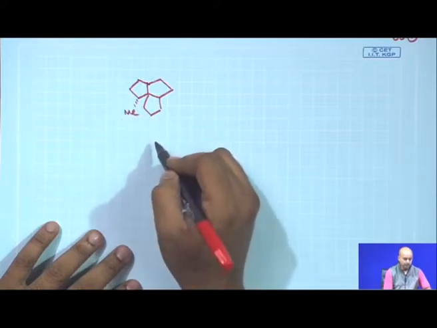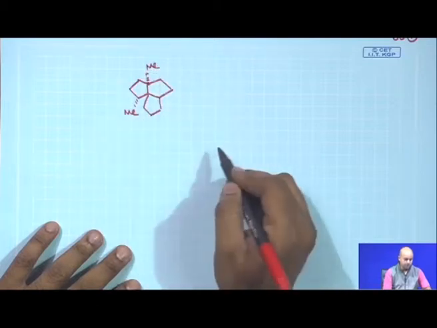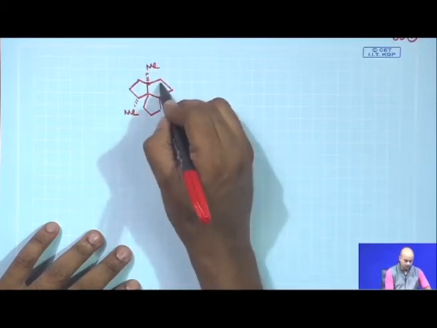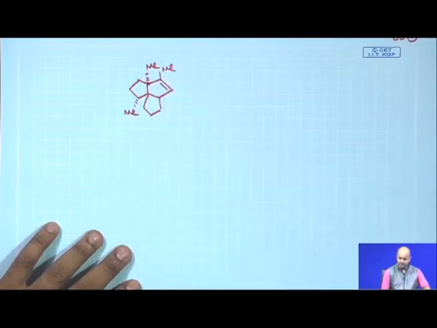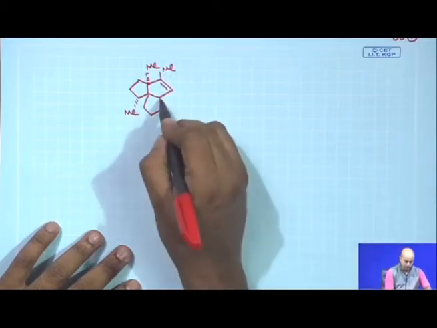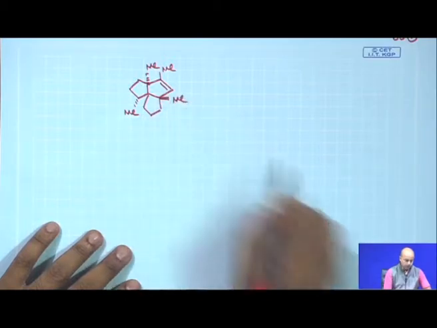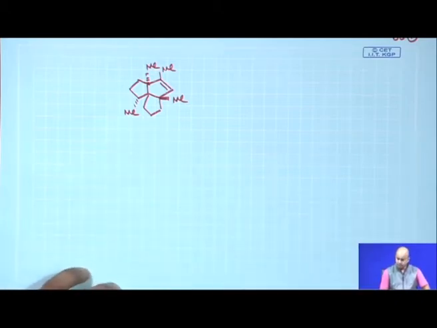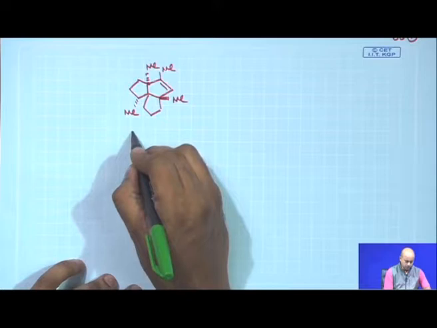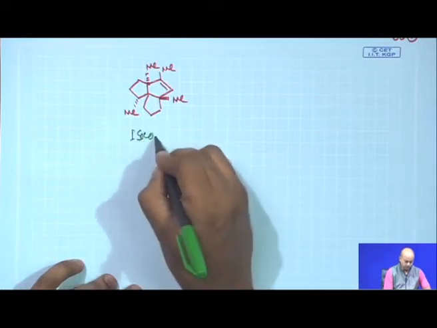Triquinone is a very interesting framework, a topology-based framework, which is very abundant in nature, and this angular triquinone is a unique class of natural product with interesting structural features. The molecule is named isocomene.